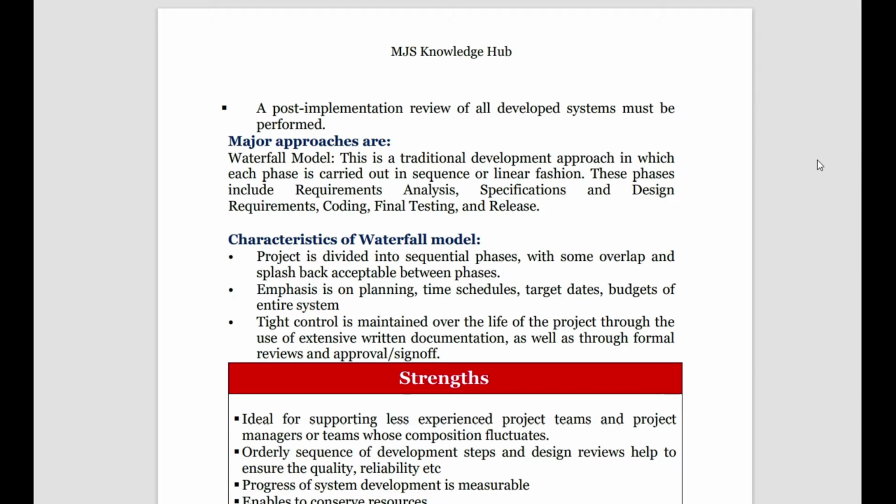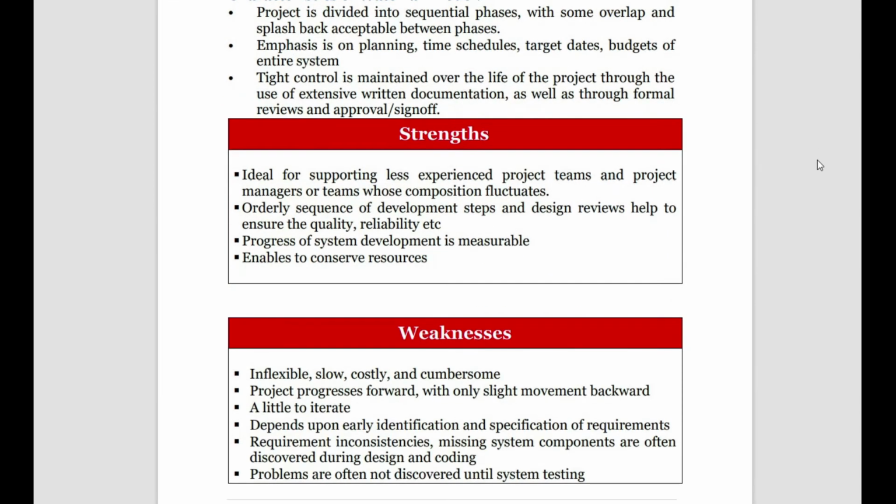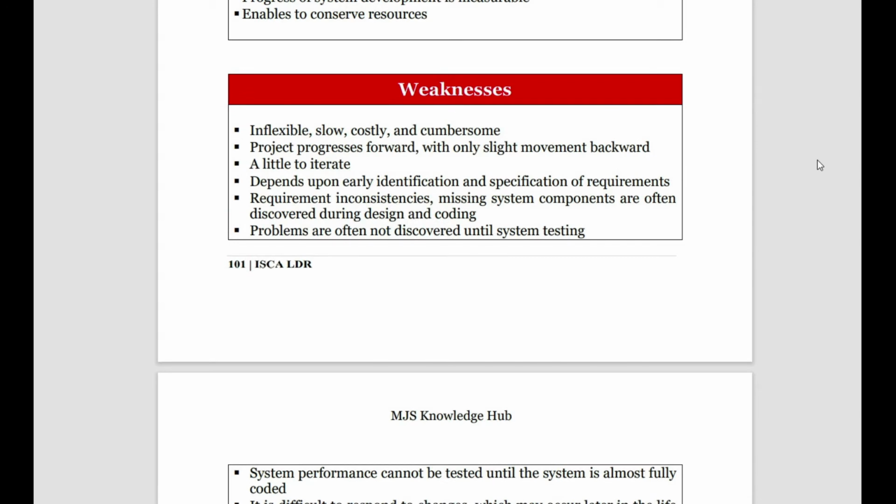Okay, then what are the strengths of the waterfall model? It is very supportive for small teams, which generally have less experience. This orderly development of the system will help you to review how the system is being done and what quality system is being produced. Progress of the system can be easily measured and it helps to conserve resources. But what are the weaknesses? It is very slow and inflexible, meaning it will definitely follow a pattern. It is very inflexible, and the project moves only forward, it can't come backward.